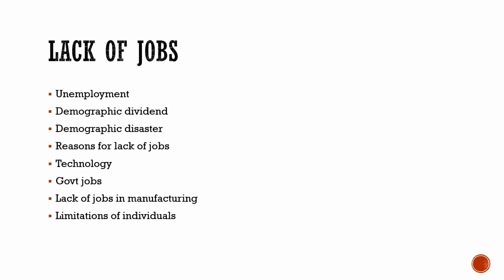This youth can मतलब कि वो उन सारी एक्टिविटीज़ में पाए जाएंगे which could lead to the demographic disaster. जो फ़ायदा हमें मिलना चाहिए demographic अपनी population की वजह से, the youth we have right now, we won't be able to get that benefit from our youth population.